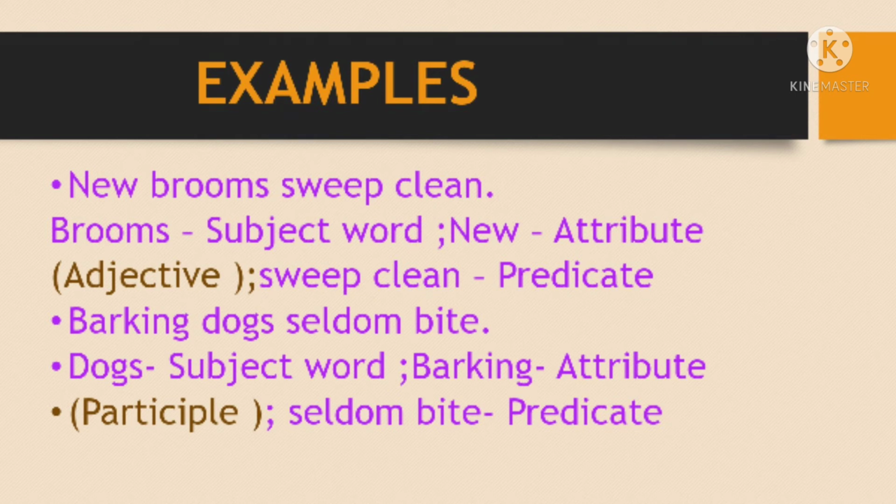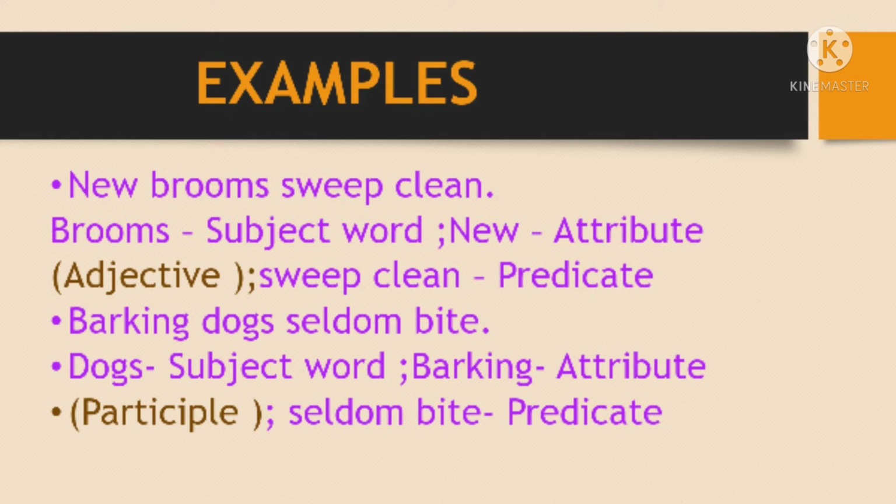Yes, students, now let us see a few examples for this. Attributes. See here: New brooms sweep clean. Here you have two words as the subject. What is that? New brooms. In that, what sweeps clean, which is the main word, the chief word here? Brooms. So that will be the subject word, or we call it a simple subject. In addition to that, you have one word, that is new. That will be the attribute, and it plays the role of an adjective. New is an attribute and it is an adjective. And sweep clean will be the predicate.